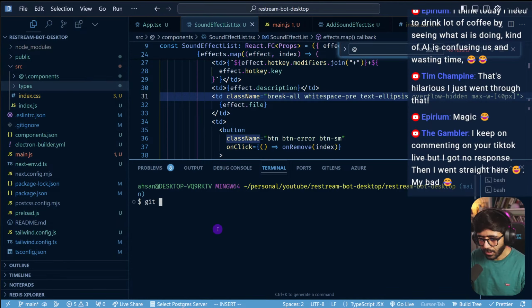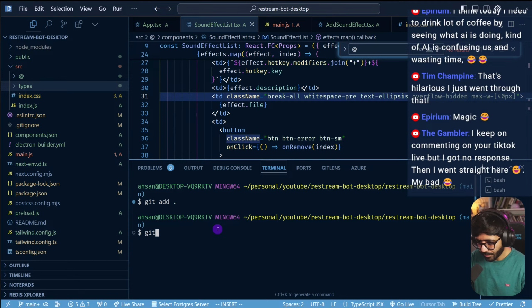So let's quickly do a git add commit. We can say app, implement adding commands.